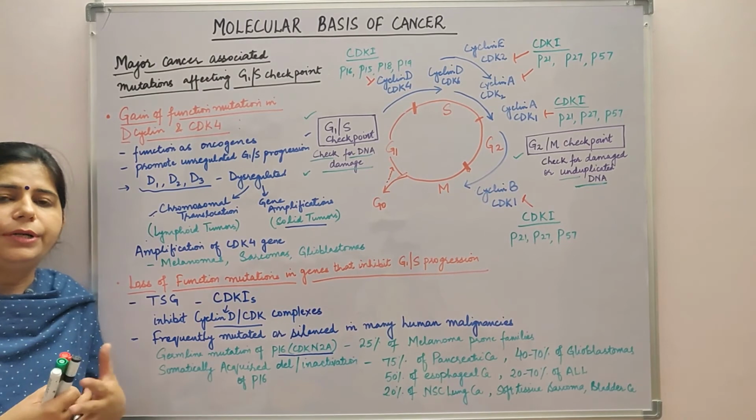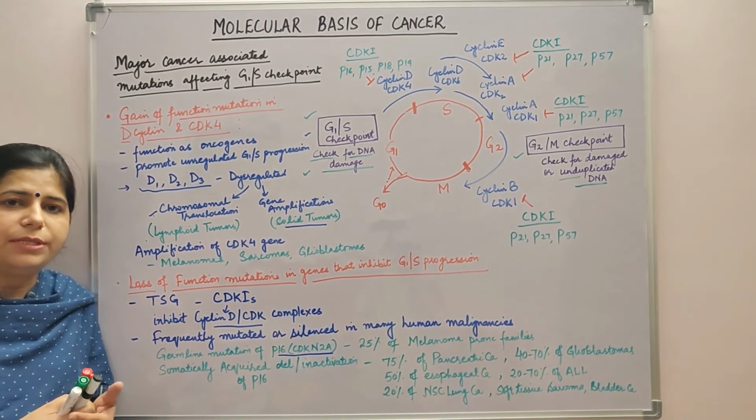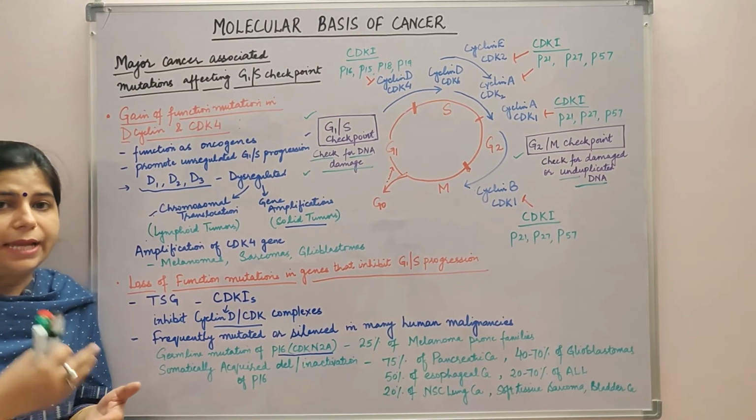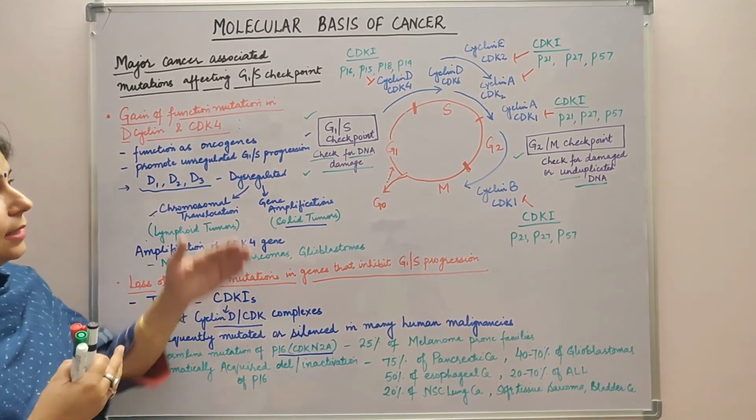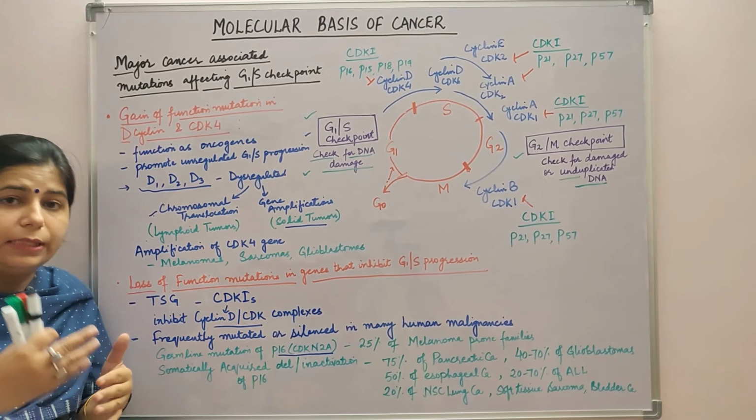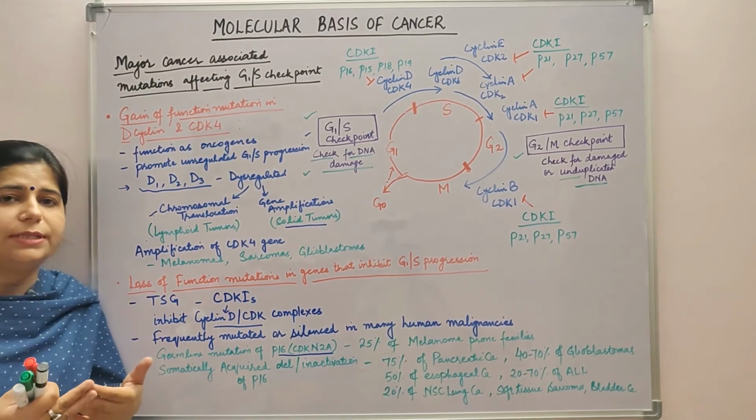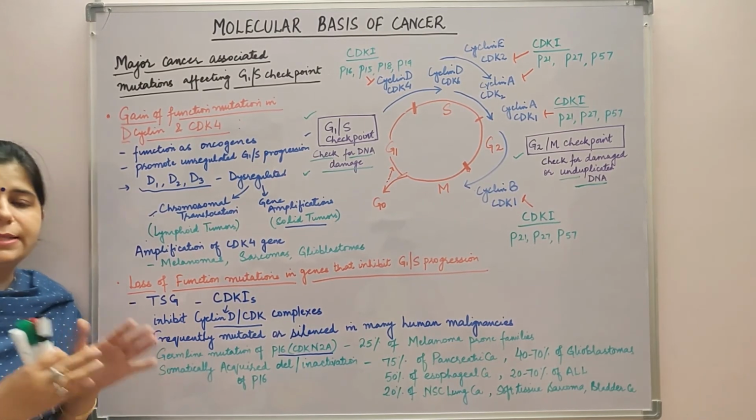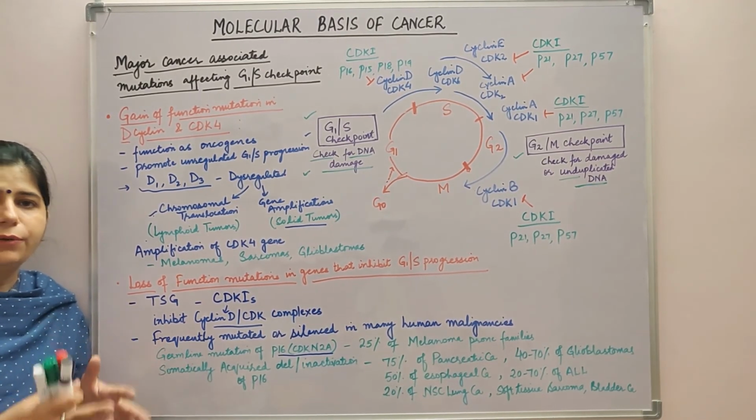Now two important tumor suppressor genes, the RB gene and TP53, also encode proteins that inhibit the G1 to S progression. So we will be discussing the tumor suppressor genes in the next videos. So this was all about the cell cycle components, the activators, regulators.